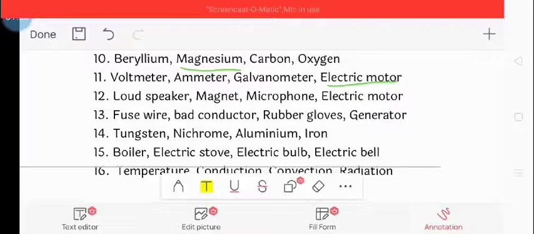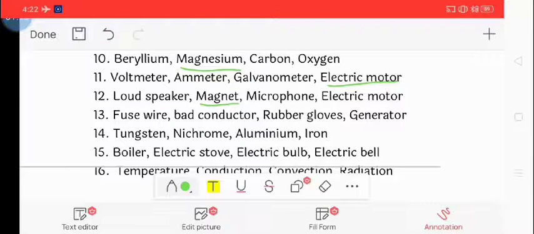Twelfth question: loudspeaker, magnet, microphone, electric motor. So the correct odd one is magnet because a magnet is not a device based on the phenomenon of electromagnetism, while the other devices are based on the phenomenon of electromagnetism. So the correct odd one is magnet.